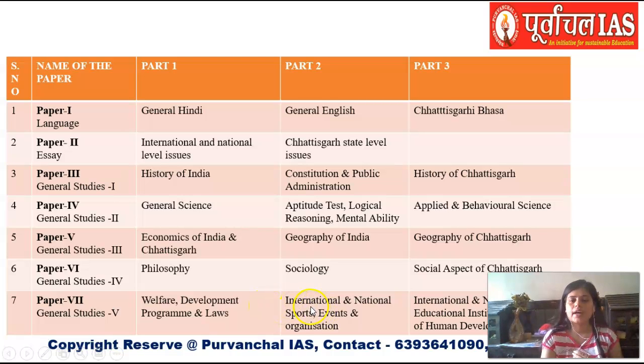In part 2, you have international and national sports, events and organizations like United Nations, UNESCO, WHO, etc. are being covered here. In part 3, you have international and national educational institutes and their role in human development. So whatever educational institutes we have and how they are performing their role in terms of human development, you should be aware of that also.